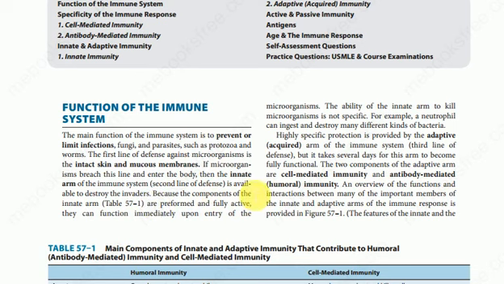The components of the innate arm are proactive and function immediately upon entry of the microorganism. The ability of the innate arm to kill microorganisms is not specific. They can kill many microorganisms. For example, neutrophils can engage and destroy many different kinds of bacteria.